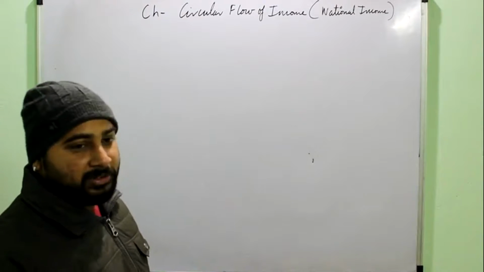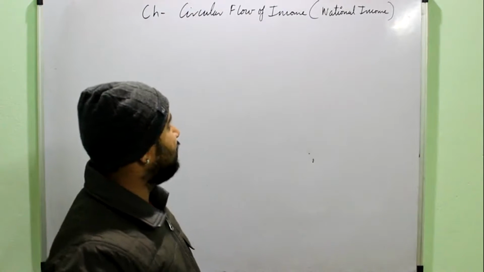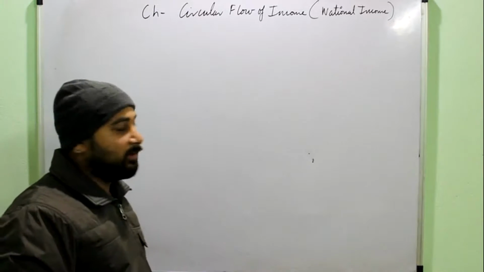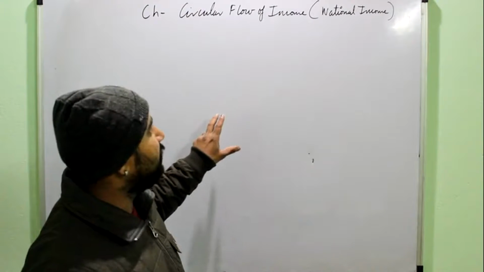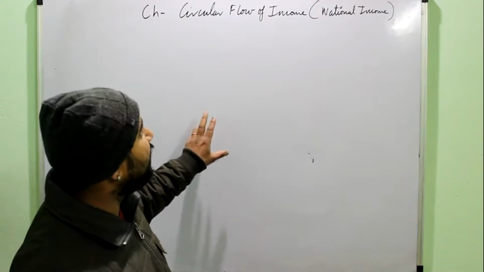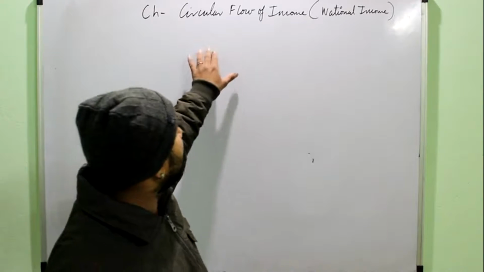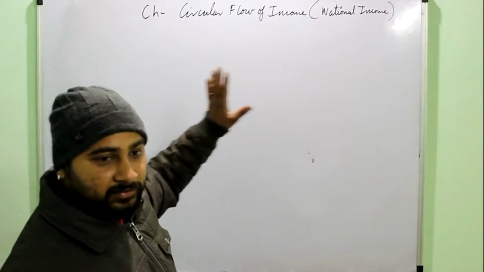Now we have to move on to macroeconomics, that is the second part of the syllabus, right? And first of all, we have to understand the first unit, that is the most important unit of macroeconomics, that is national income. And the first part of this unit that we are going to study is the circular flow of income.